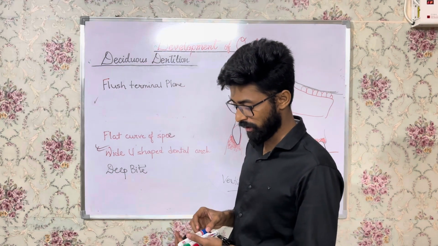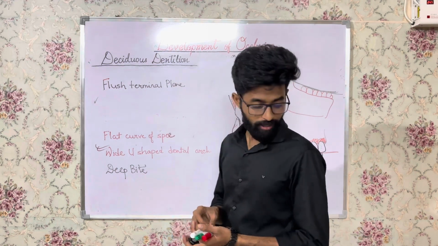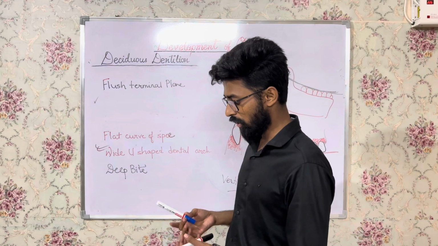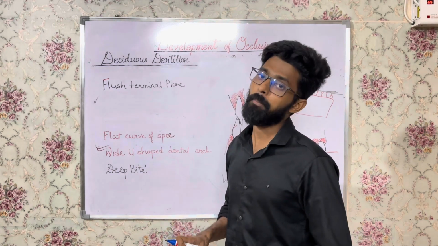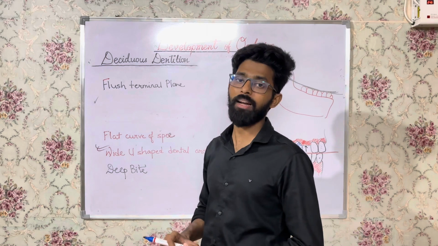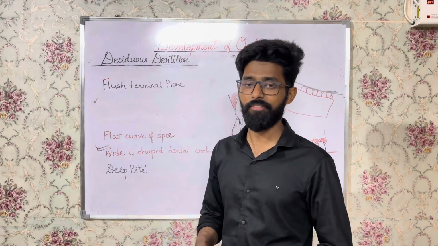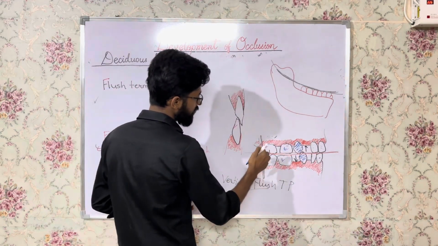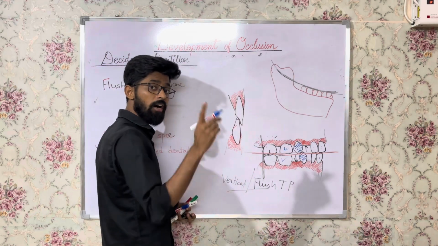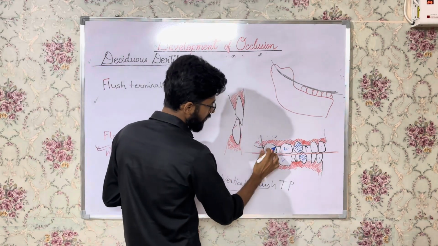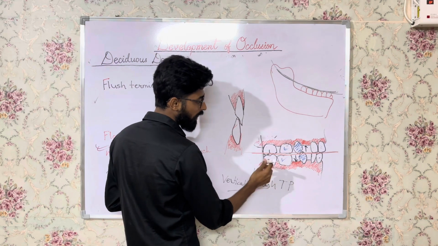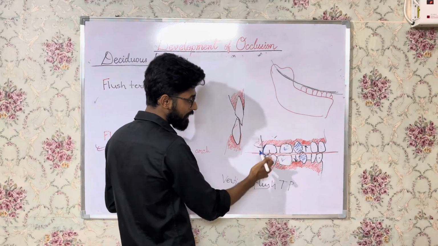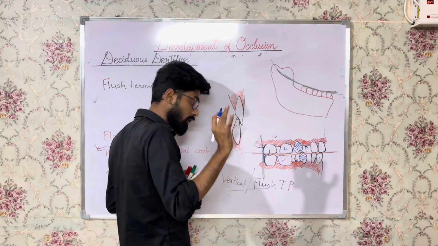So what is this flush terminal plane? Before coming to flush terminal plane, let us understand what the terminal plane is. The terminal plane is the mesiodistal relationship between the distal surfaces of upper and lower second deciduous molars. That is the definition. Let us simplify it. It means the upper second deciduous molar and lower second deciduous molar, how their distal surfaces are placed in relation to each other. This is called the terminal plane, right?